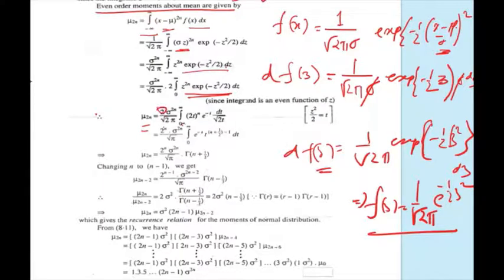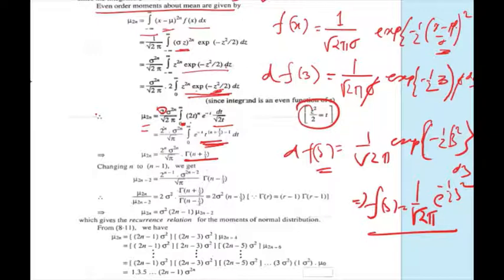For z square by 2, the substitution is taken as t, so dz is dt by root over twice t. After simplification this will become 2 to the power n sigma to the power twice n by root pi times gamma n plus half.